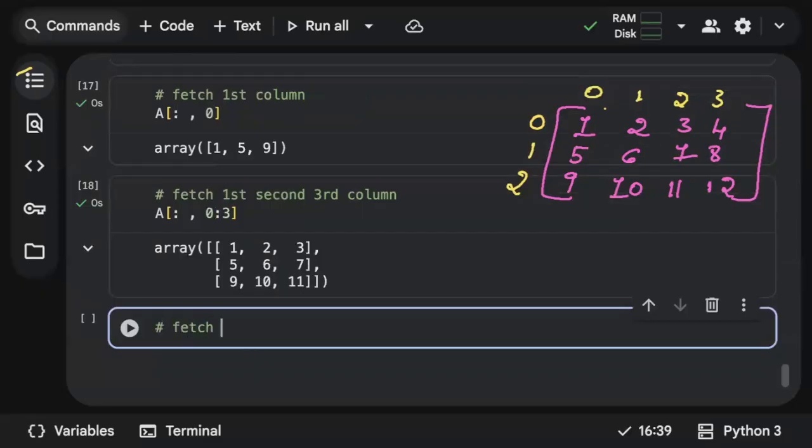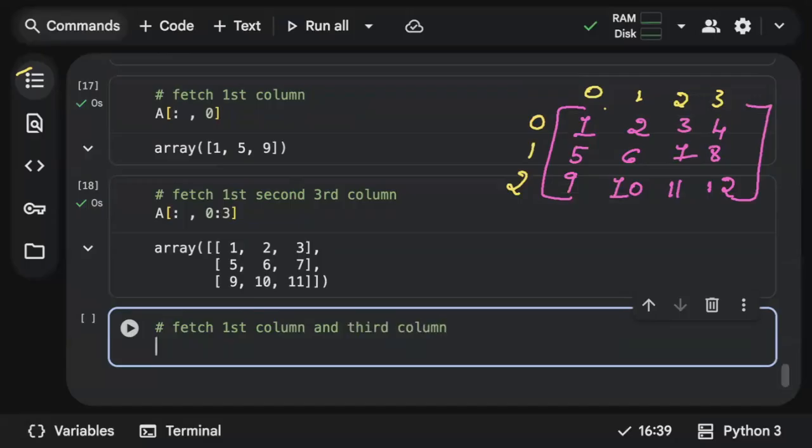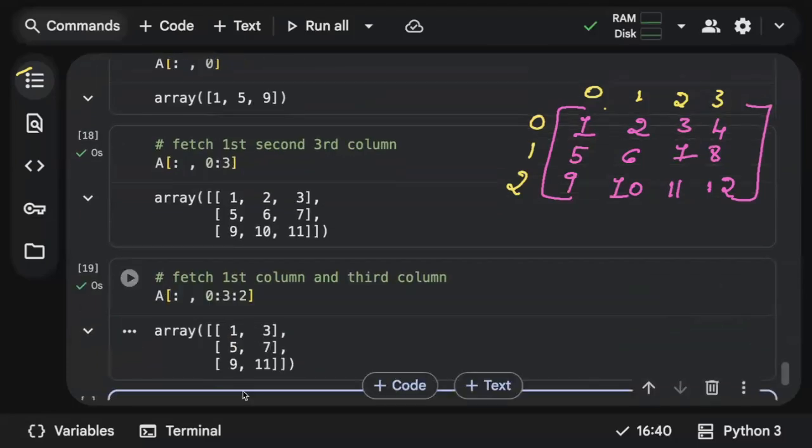So what if you need to fetch the first column and third column? So there is a pattern here between first and third. There is a difference of 2. I'll fix a row and then it should be 0 to 3 and I'll just use step equals 2. See, you got the first and third columns, which is 1, 5, 9 and 3, 7, 11.